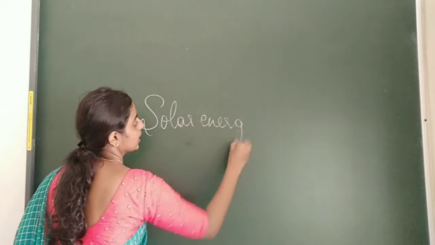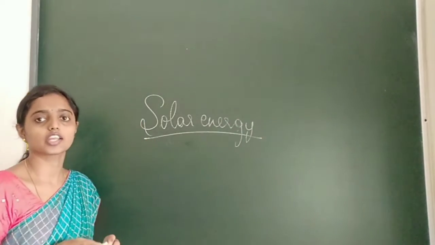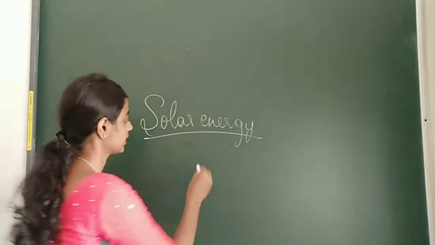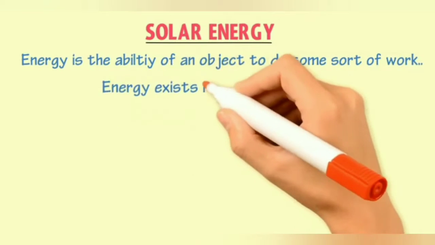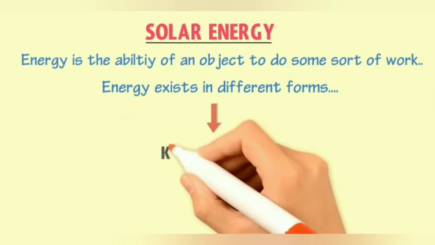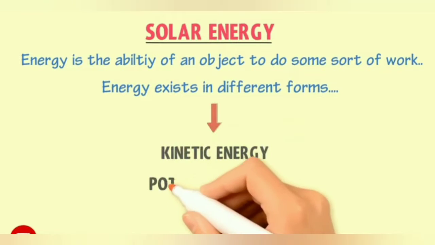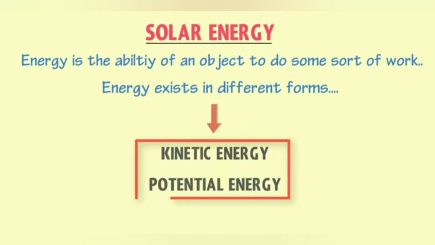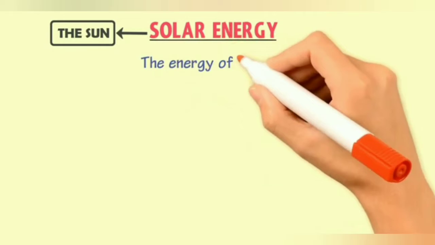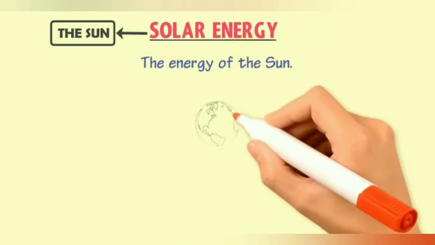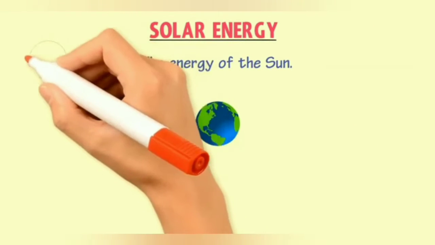We know that the main source of solar energy is nothing but the sun, right? So in today's class let's start from solar energy. We know that energy is the ability of an object to do some sort of work, and there are different types, that is kinetic energy and potential energy, right? Now we'll concentrate on solar energy. The main source of solar energy is the sun. Hence, the light energy and heat energy from the sun are known as solar energy.